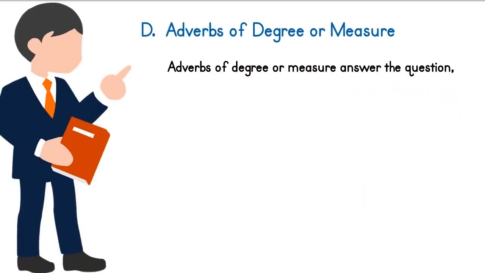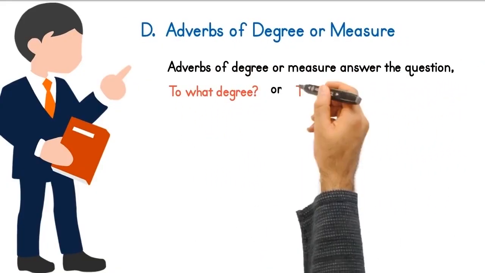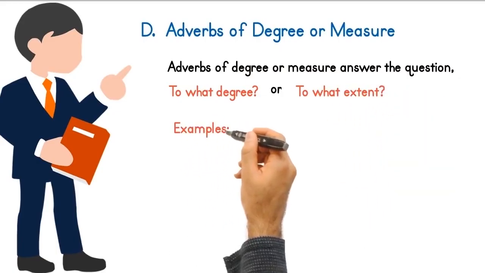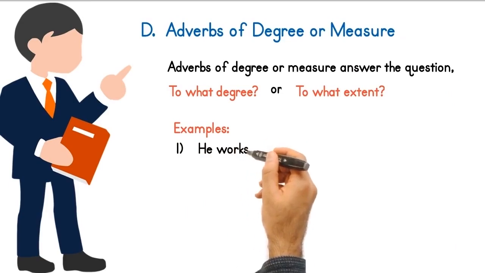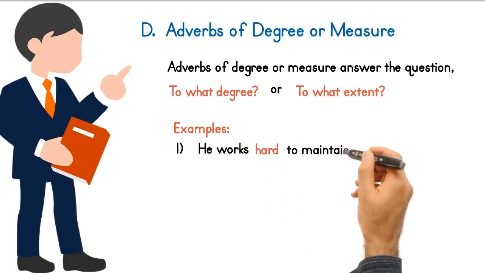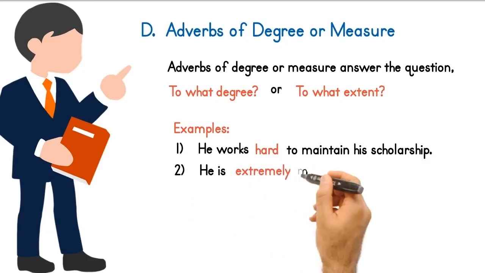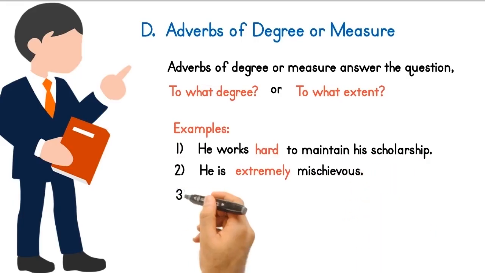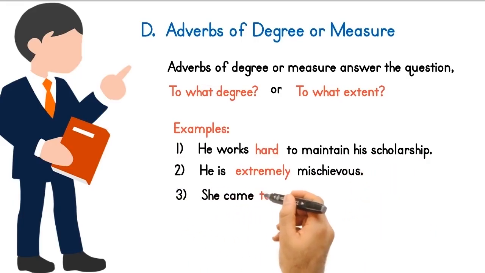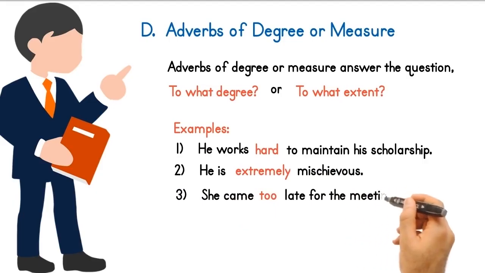Adverbs of degree or measure answer the question to what degree or to what extent. Examples: he works hard to maintain his scholarship. The adverb, hard, modifies the verb, works. He is extremely mischievous. The adverb, extremely, modifies the adjective, mischievous. She came too late for the meeting. The adverb, too, modifies the adverb, late.